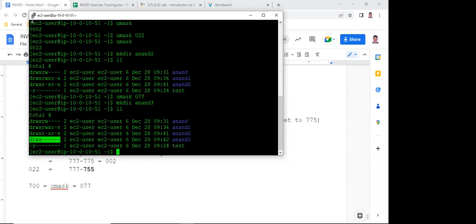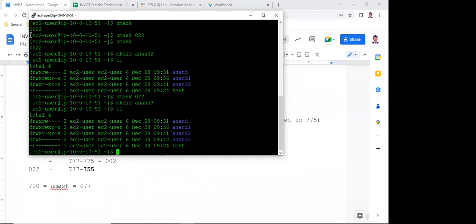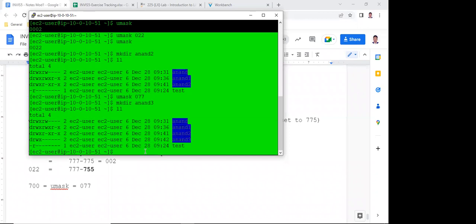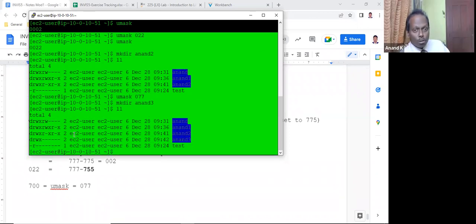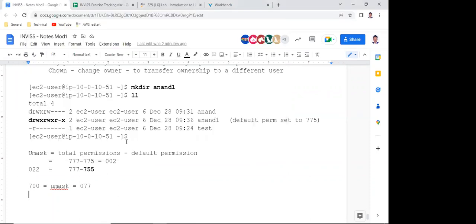Sir, if we change the umask value, does it change permanently or just for the current session? For this session. To make it permanent, I'll tell you later, not now. You need to know about the vi editor and then change the bashrc files and scripts. Sir, can't we use chmod? Chmod is for changing the permissions, right? This is setting the defaults, umask. When you create, automatically it should come. Got it.